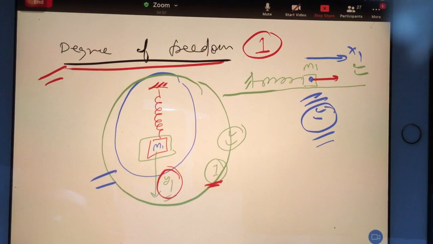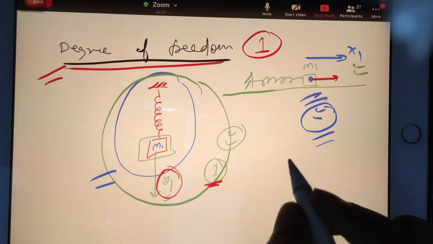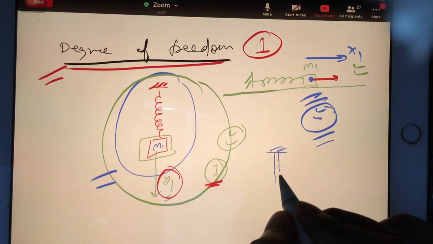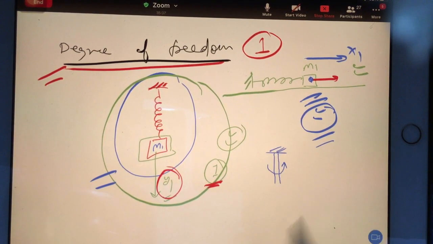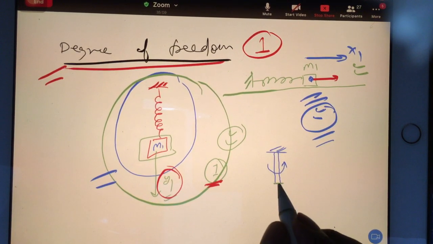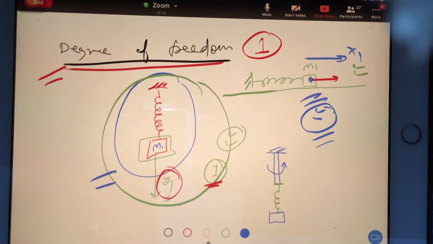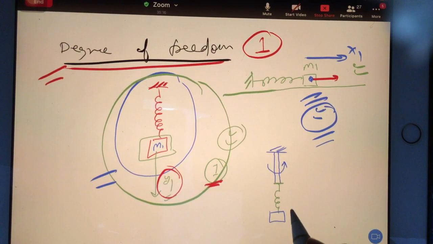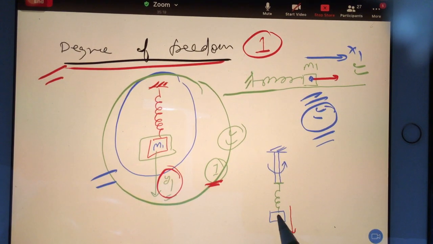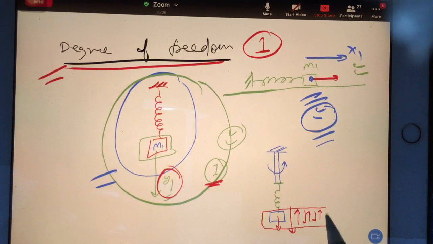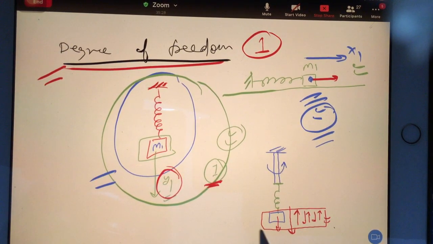Now suppose I will attach a ceiling, then I will attach a rod. Imagine this rod can rotate. Just imagine this rod can rotate. Then with the rod I will attach a spring. Then with the spring I will attach a mass. Then I will pull the mass in this direction. Mass will go down, it will come up, go down, come up, go down, come up. This much gives you the idea that it is single degree of freedom, because only one displacement is possible at a time.